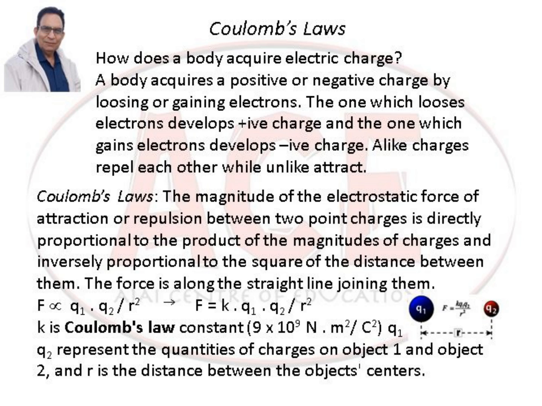K is Coulomb's law constant, which has the value 9 into 10 to the power 9 Newton meter square per coulomb square. Q1, Q2 represent the quantities of charges on object 1 and object 2, and r is the distance between the objects' centers.